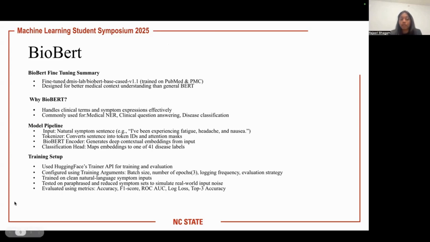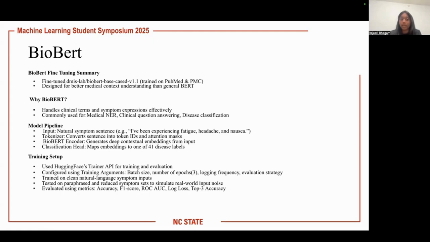To model our task, we fine tuned the BioBERT base cased v1 model, which is pre trained on biomedical data. We chose this BioBERT model because it's commonly used for tasks like disease classification, clinical NER, and medical QA. It understands symptom expressions effectively.